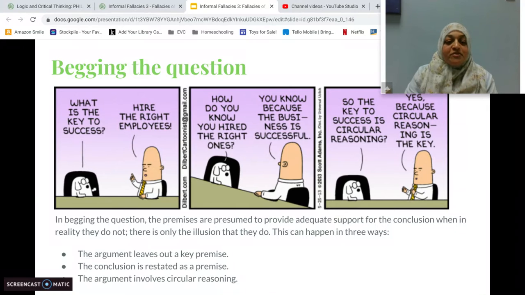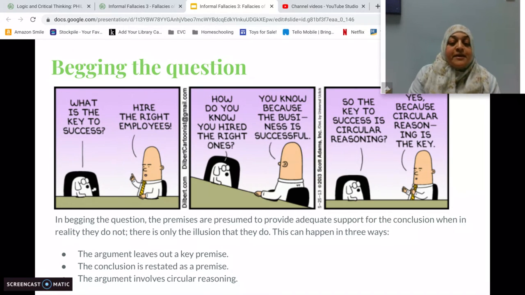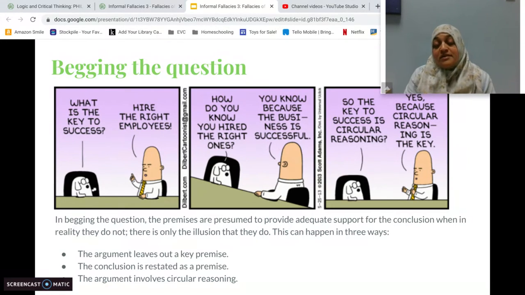So this is one type of begging the question. In begging the question, the premises are presumed to provide adequate support for the conclusion, when in reality they don't. They only create the illusion that they do. And there are 3 different ways in which begging the question can occur. It can leave out a key premise, sort of assume it and not say it explicitly. The conclusion could simply restate the premise, or the argument involves circular reasoning.